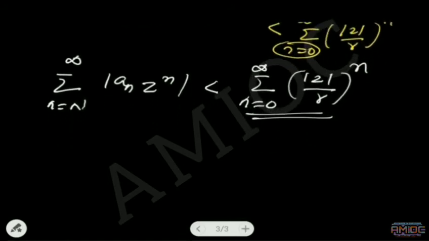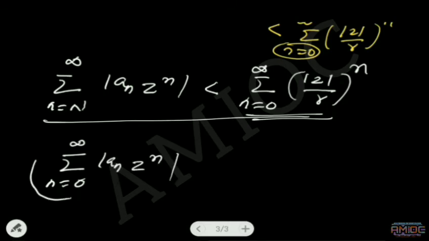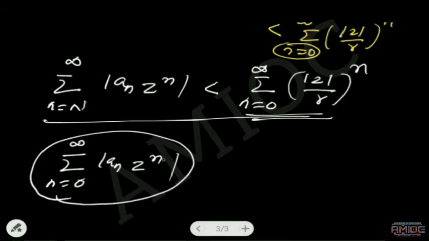What about this expression? Let us consider the series summation n equal to 0 to infinity of mod a_n z power n. What about this sum?